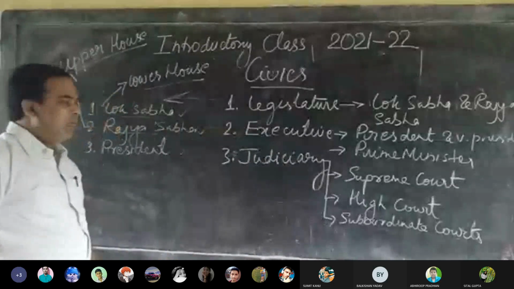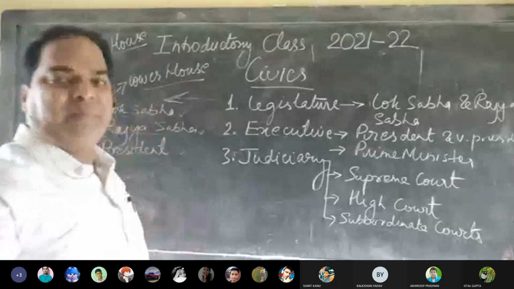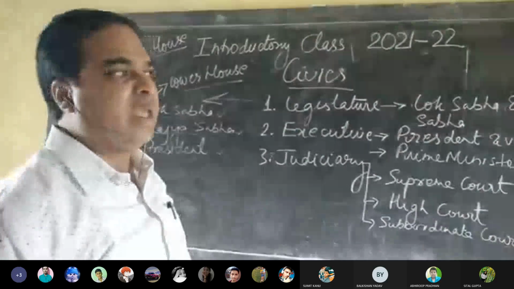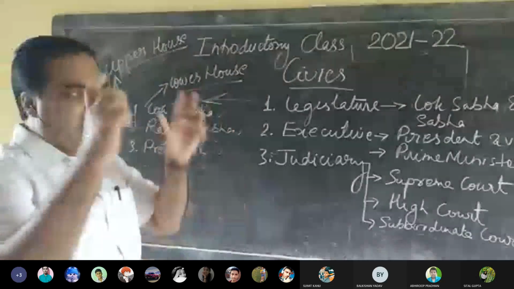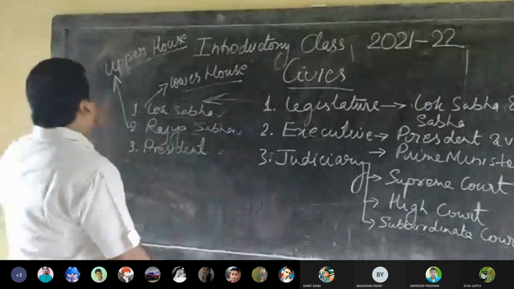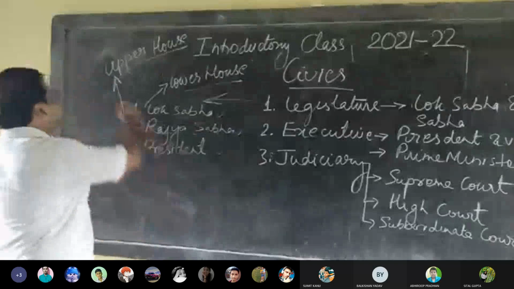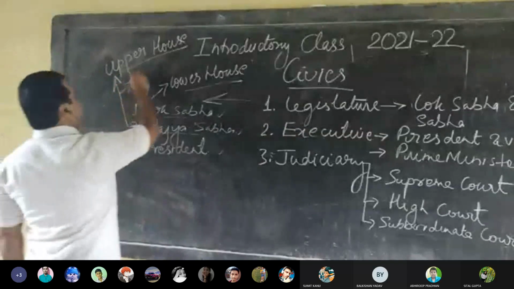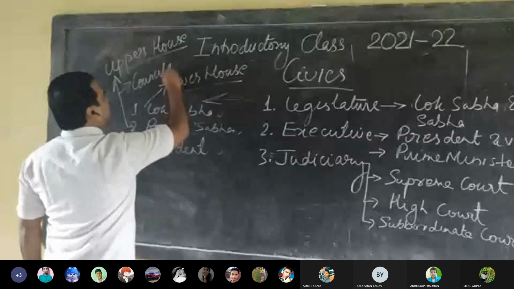Do you understand? The lower house represents the members of different states. Every state is given a different number of seats, and those seats together compose the members of the Lok Sabha. The upper house, Rajya Sabha, is also known as the Council of State.